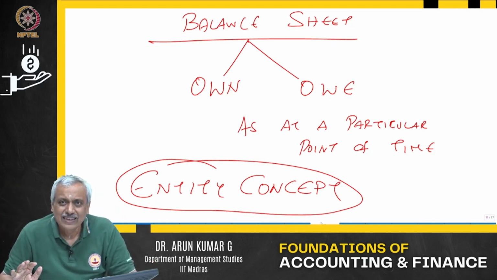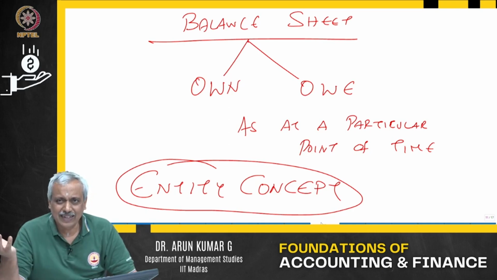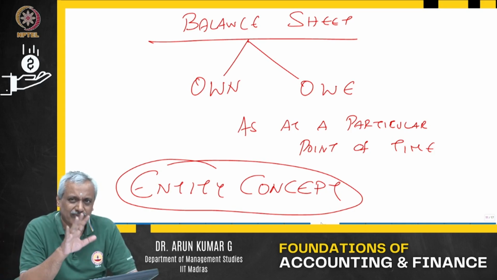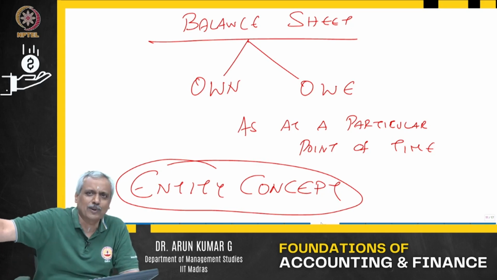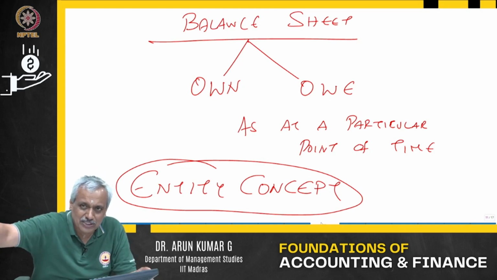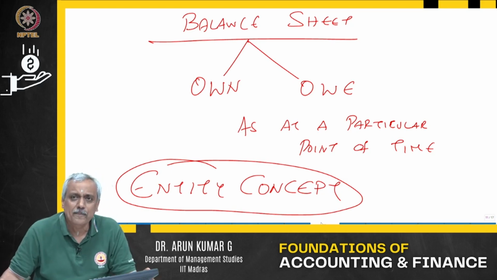So when we say so much is owed, it is owed by the entity. I might have taken a personal loan from a bank for about 5 lakhs. My company has taken a loan from a bank for 50 lakhs. So, the company owes 50 lakhs to the bank, I owe 5 lakh to the bank. The 5 lakh loan that I have taken is on me. It is my responsibility to pay, not my business's responsibility. My business has taken a 50 lakh loan, it is the responsibility of the business to pay 50 lakhs, not my responsibility as an individual.